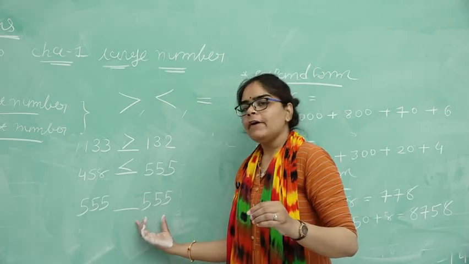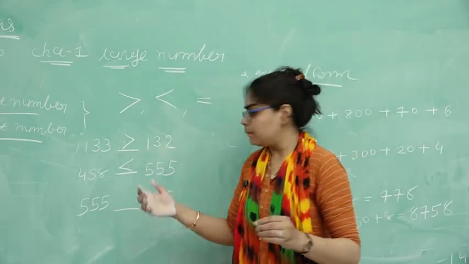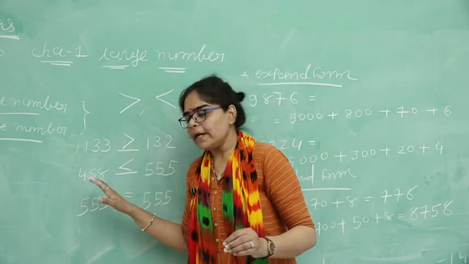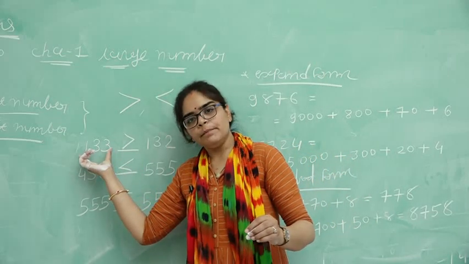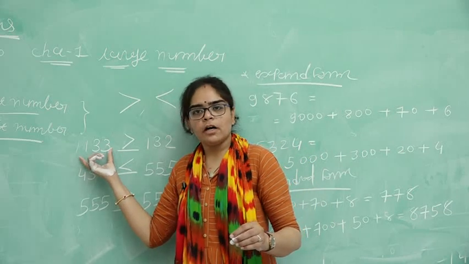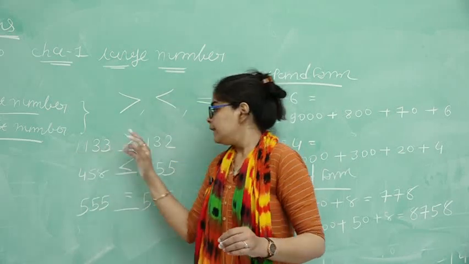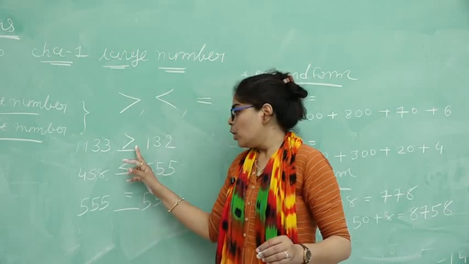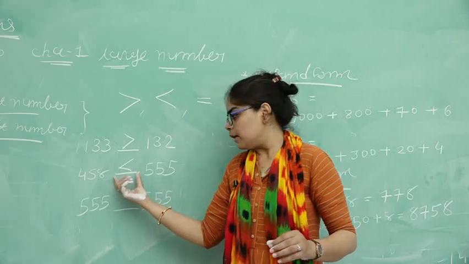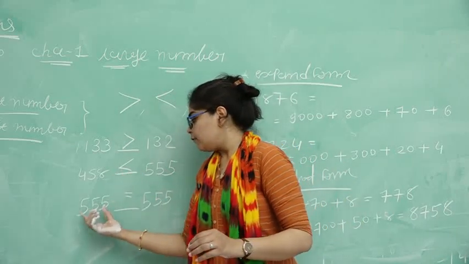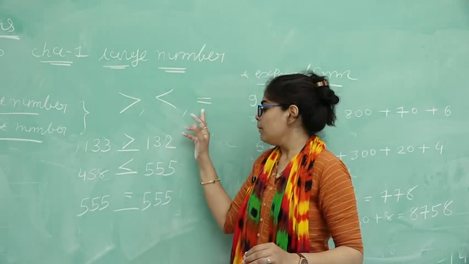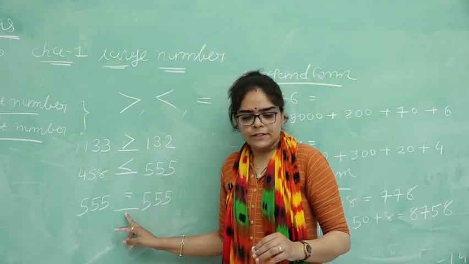555 and 555 are equal numbers. That's why we put is equal to here. You know very well, please listen carefully. If this number is bigger, then we put greater than. And if this number is smaller, then we put lesser than. And if both the numbers are the same, then we put equals to.